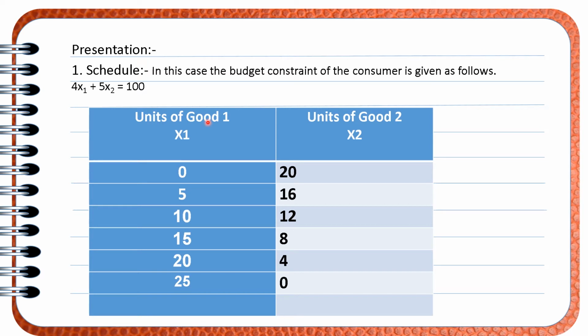See, two goods he is purchasing, X goods and Y goods. This is the quantity and this is the quantity. These are the different options. Option A: he will not purchase X1 goods, but he will purchase 20 X2 goods. Option B: 5 X1 goods and 16 X2 goods. We can see over here, if he is increasing the purchase of one good, he has to decrease the purchase of another good. Why? Because the income is limited.